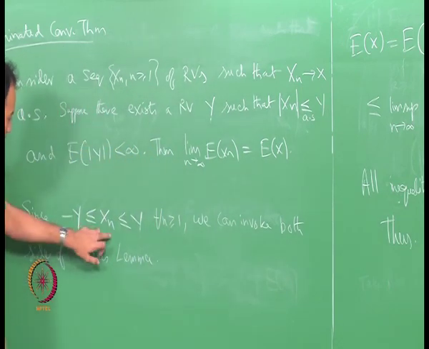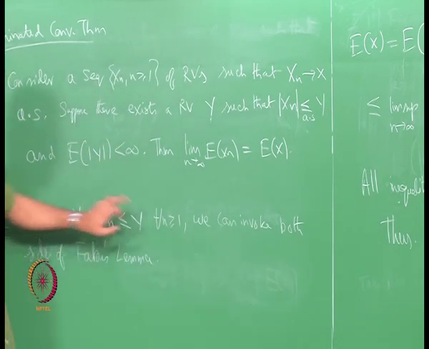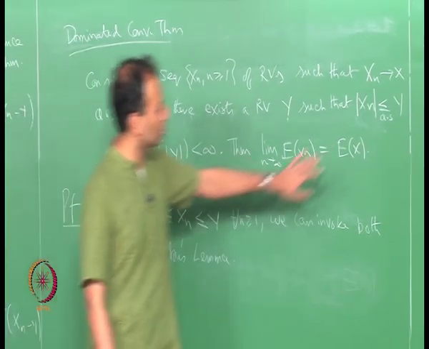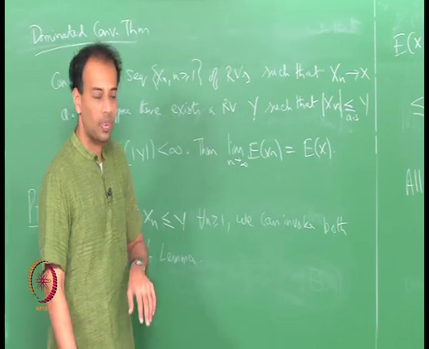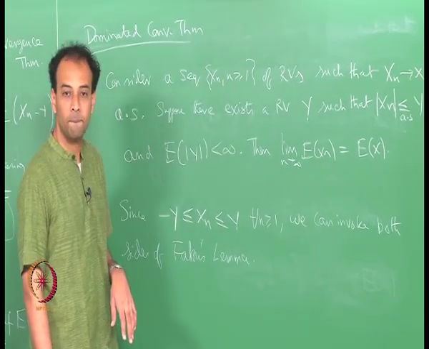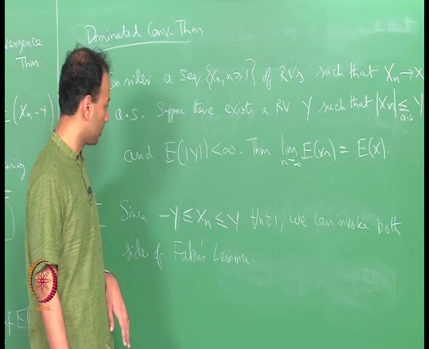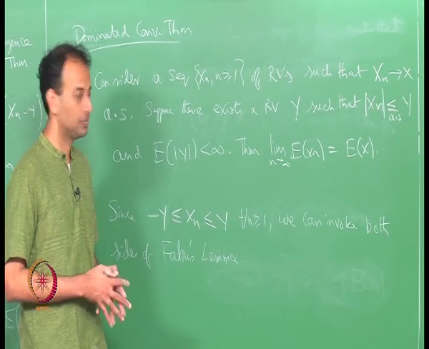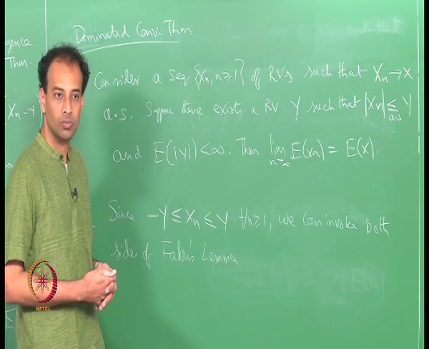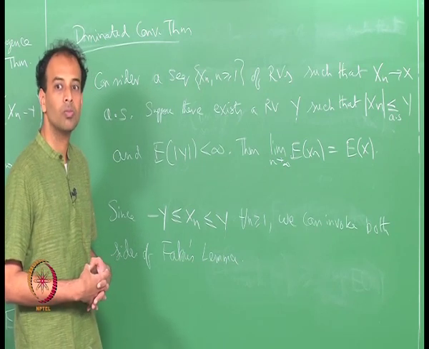Fatou's lemma part 1 said x n is greater than or equal to y, part 2 said x n is less than or equal to some y. So, without this you cannot invoke Fatou's lemma. Okay. Any other question?